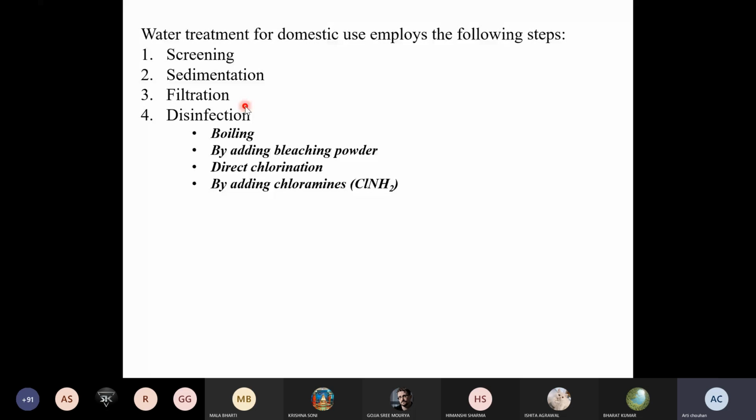So disinfection may be achieved by boiling, or by adding some chemicals. First, by simple boiling, some bacteria and germs can be killed, or by adding bleaching powder.